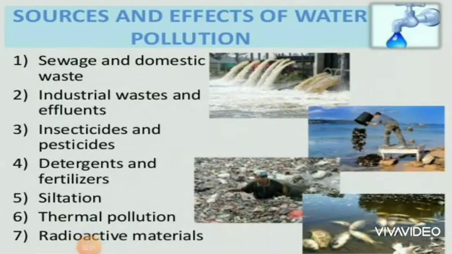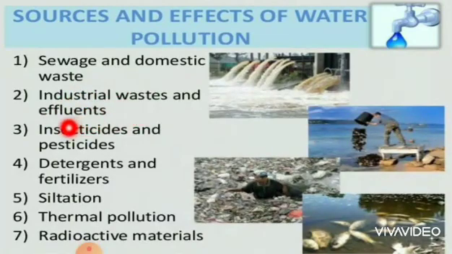It causes a rise in temperature and decreases the amount of oxygen dissolved in water, which adversely affects the aquatic life also. These are the sources that affect the water bodies. Do you follow, students? So, sources and effects of water pollution.